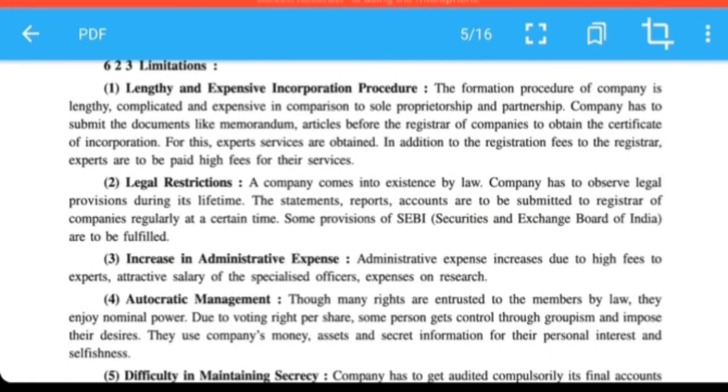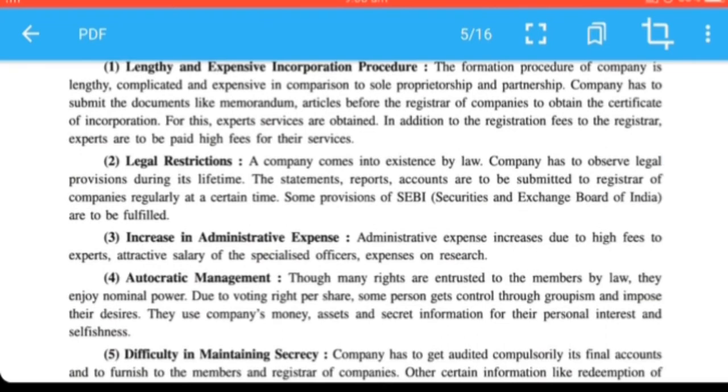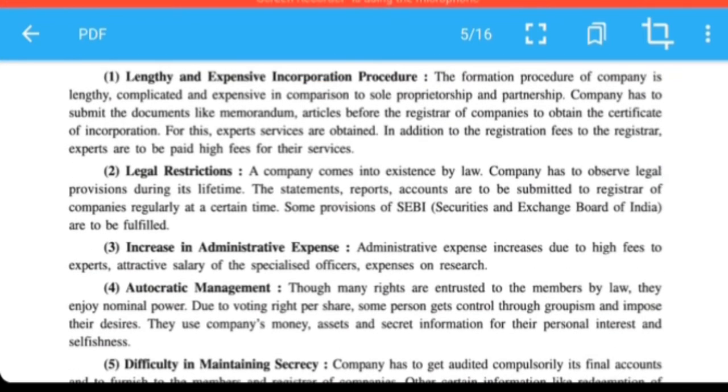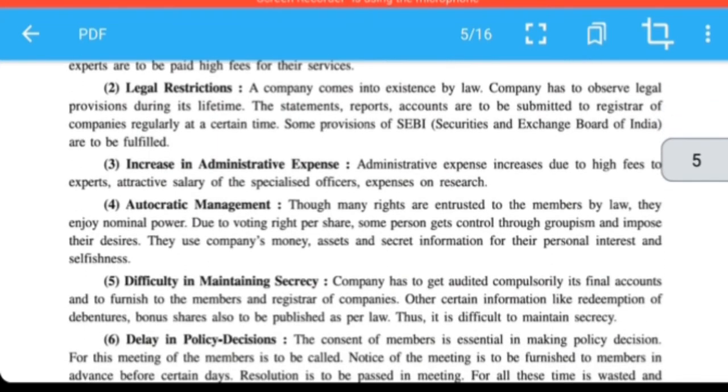Legal restriction, a company comes into existence by law. So your company has to offer legal provision during its lifetime. Like company has to make the statement, balance sheet, reports, account, and time to time they have to submit to registrar of the company. And even some share you cannot increase and decrease the value of shares very easily, because SEBI, that is Securities and Exchange Board of India, it have a full control on the shares of the company.